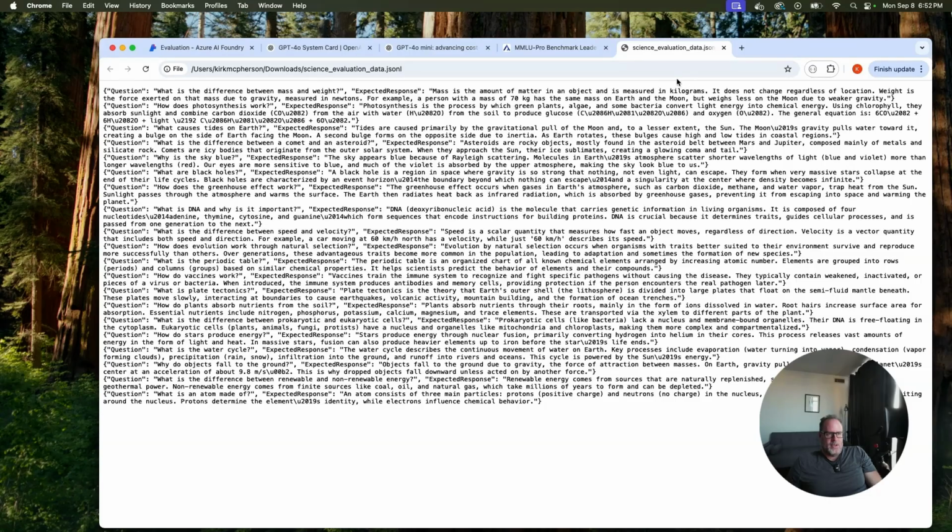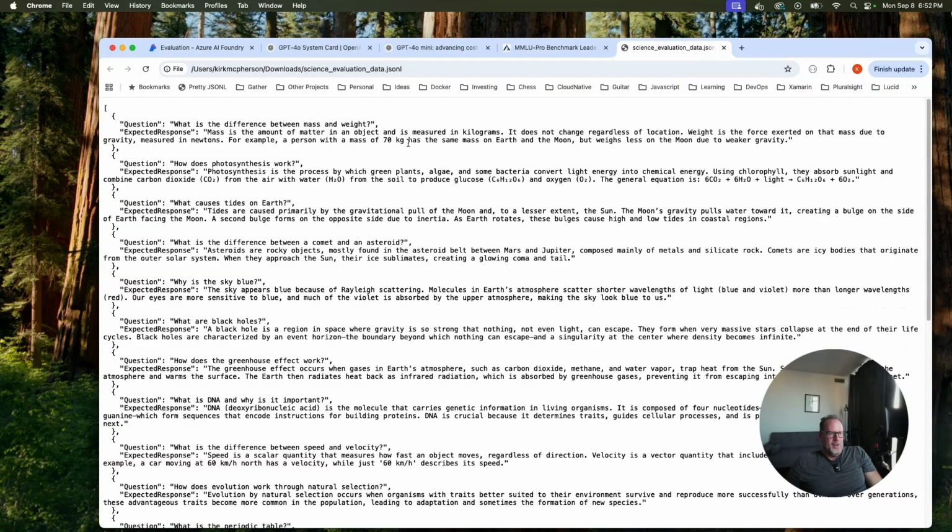Let me just format this nicer. I have the JSON extension here, a JSON formatter, and then JSONL. You just need to do a little bit of scripting to make it format nicely. But okay, think about this. This is the data set we're going to test against. This is going to be our golden data set. And golden means a high quality, trusted reference data set.